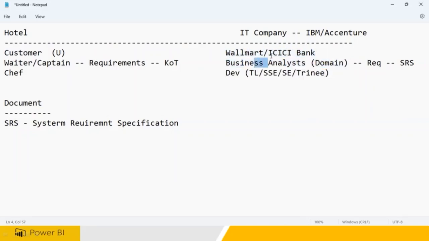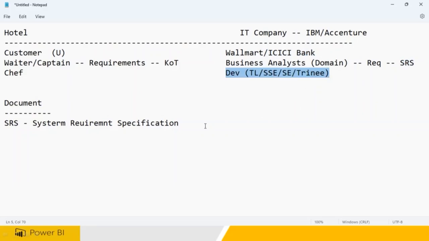These people will go to ICICI Bank. They will have 2 hour meetings, 3 hour meetings, 4 hours, morning, evening, discussions. A lot of things are going to be happening. So the first step, number 1, is gathering the requirements. Then all the requirements will be given to the next one, called the development team. We are called developers. Clear?